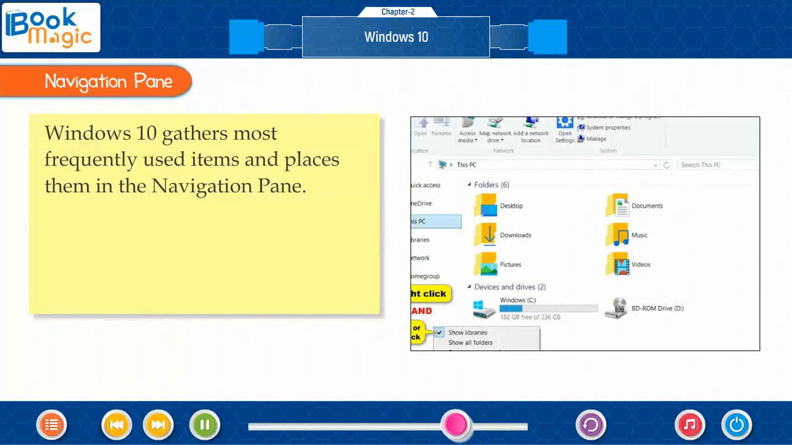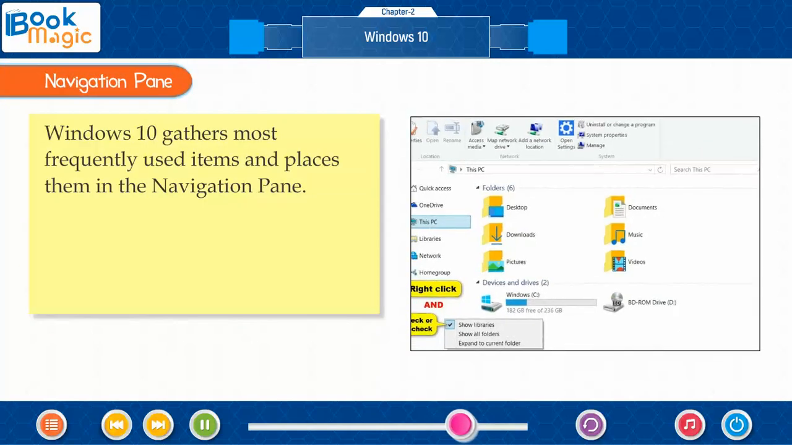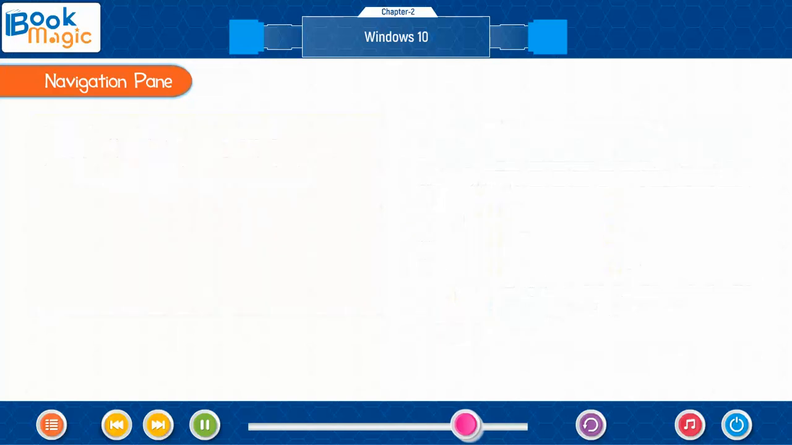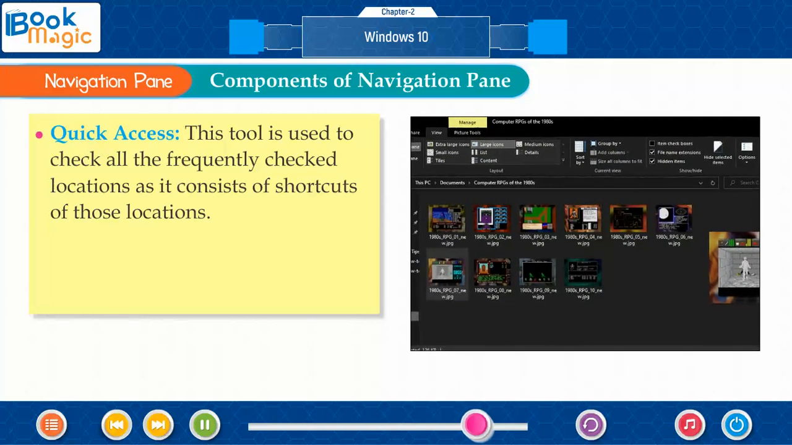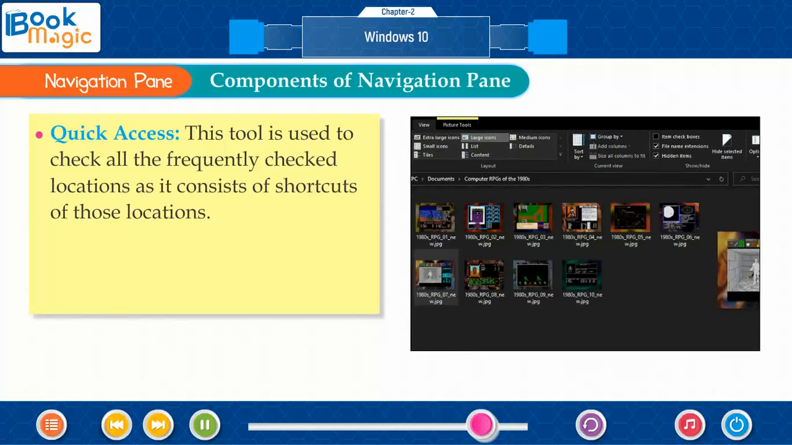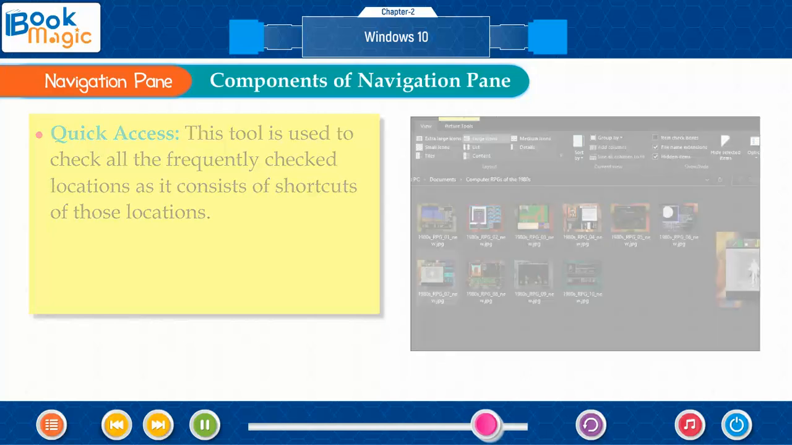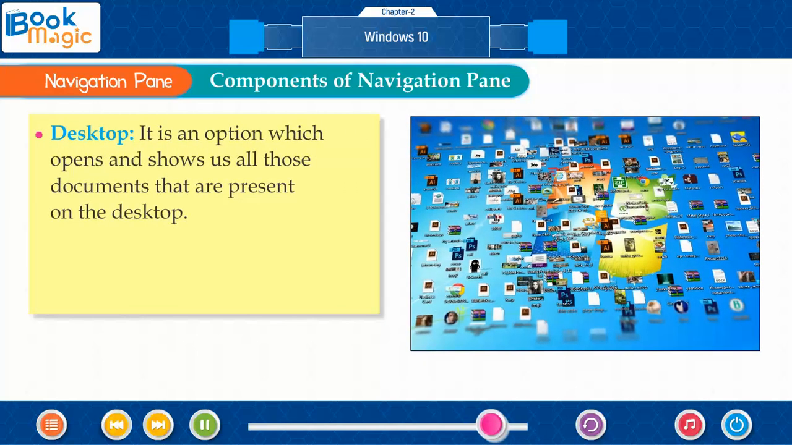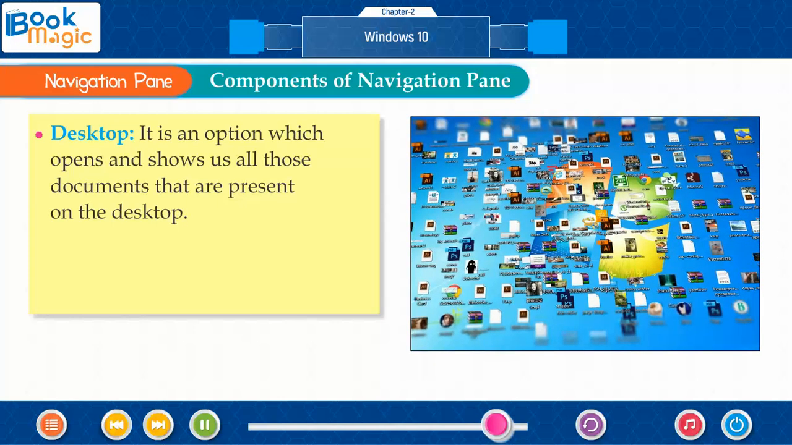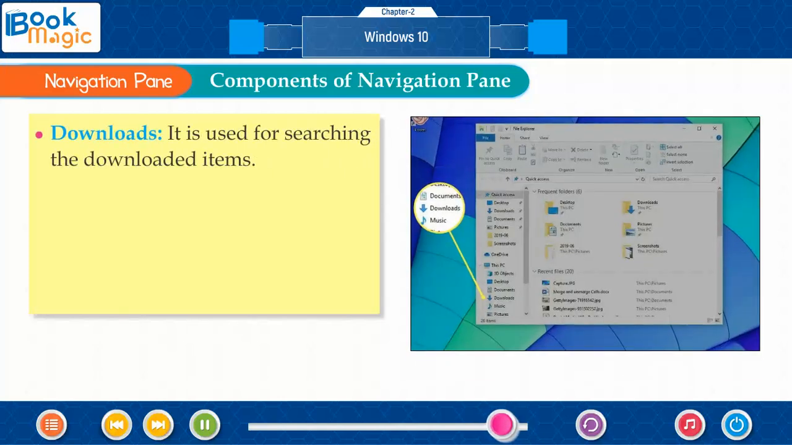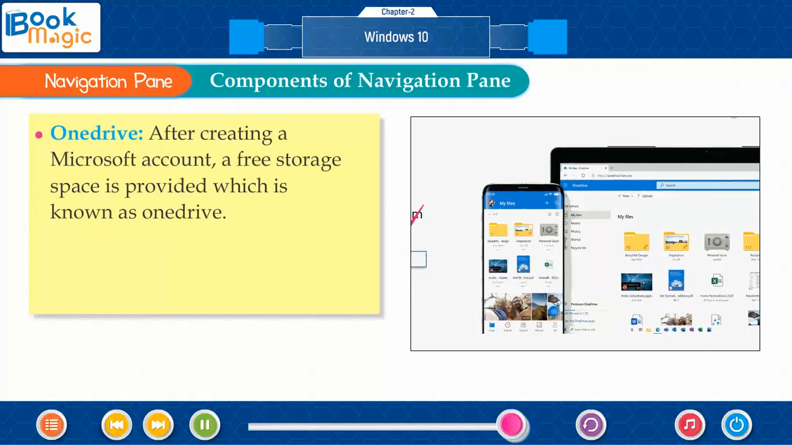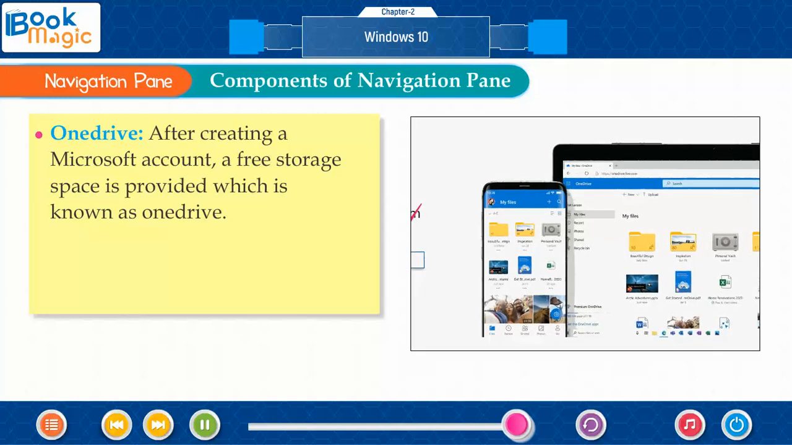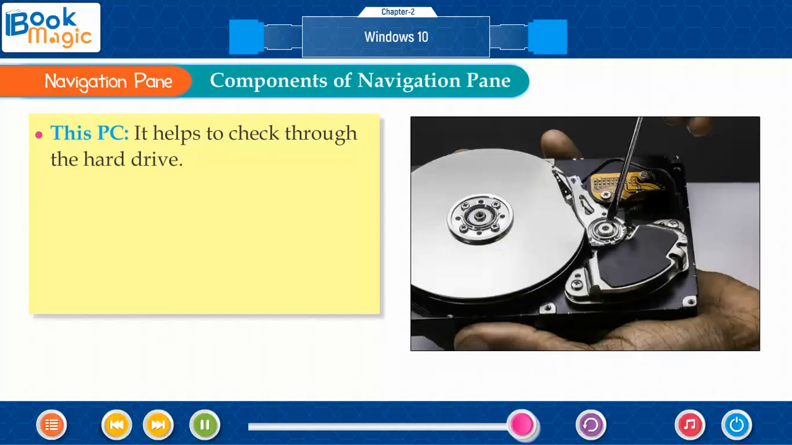Navigation pane. Windows 10 gathers most frequently used items and places them in the navigation pane. Components of navigation pane. Quick access. This tool is used to check all the frequently checked locations as it consists of shortcuts of those locations. Desktop. It is an option which opens and shows us all those documents that are present on the desktop. Downloads. It is used for searching the downloaded items. OneDrive. After creating a Microsoft account, a free storage space is provided which is known as OneDrive. This PC. It helps to check through the hard drive.